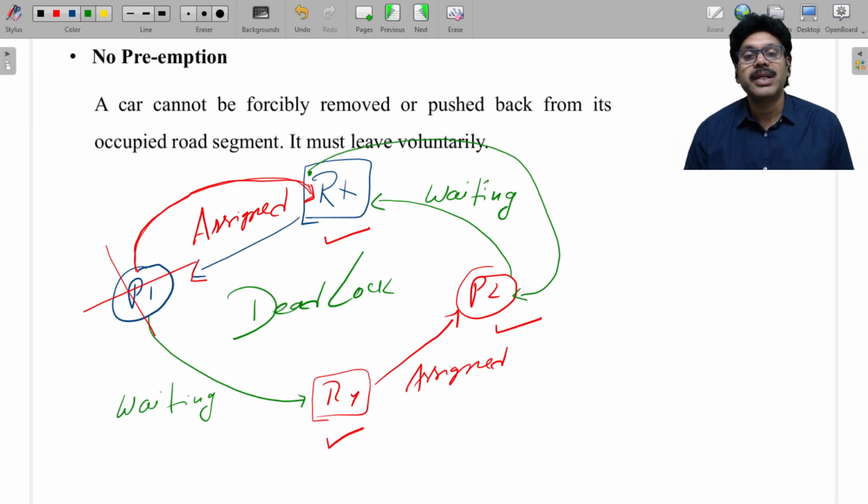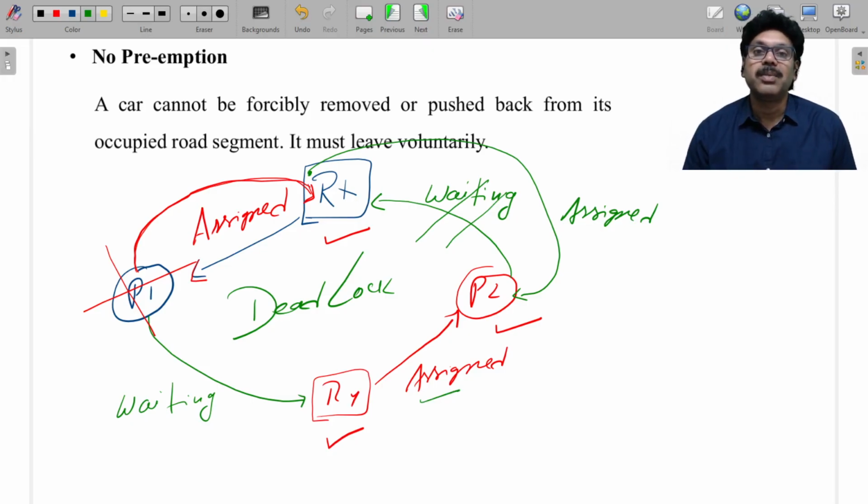So the P2 waiting edge will be removed because this becomes which edge? Assigned edge. So Rx is assigned and Ry is assigned, then P2 can complete its task. So you may have a doubt about which process the operating system should preempt, P1 or P2. That depends upon certain conditions.